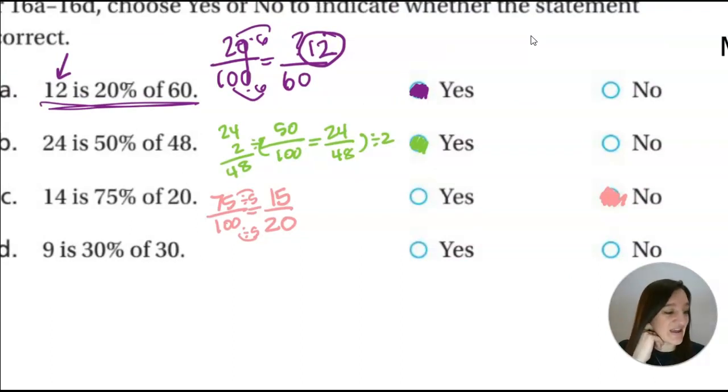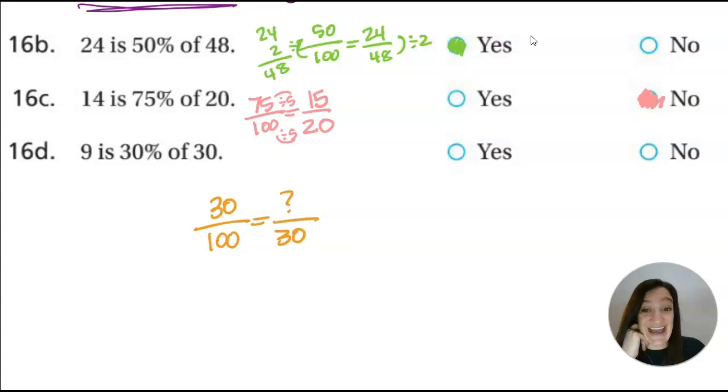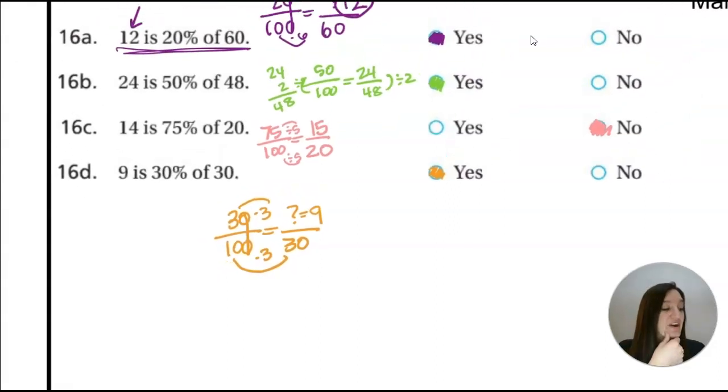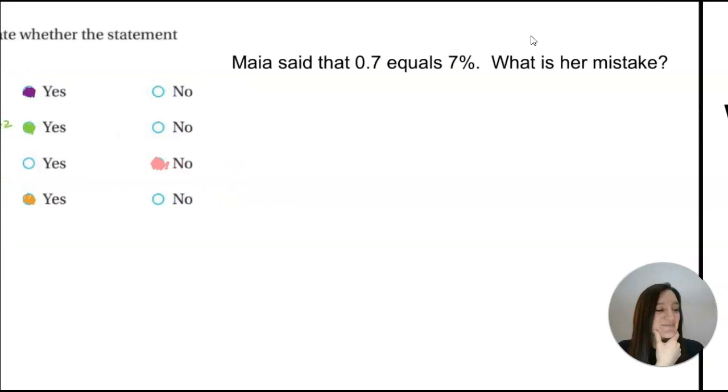Okay. And this last one is, what is 30% of 30? Is it 9? Let's find out. Times by 3, times by 3. Yeah, you do. You get 9. So those are how you could figure out if those are yeses or nos, if they're correct or incorrect.